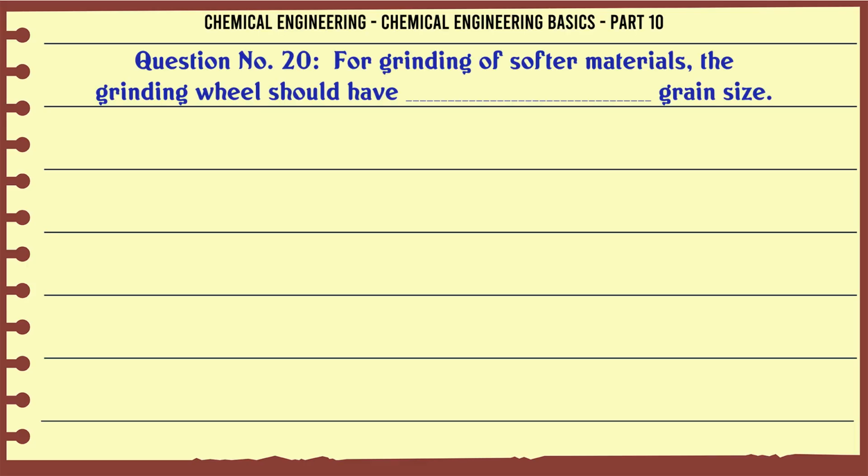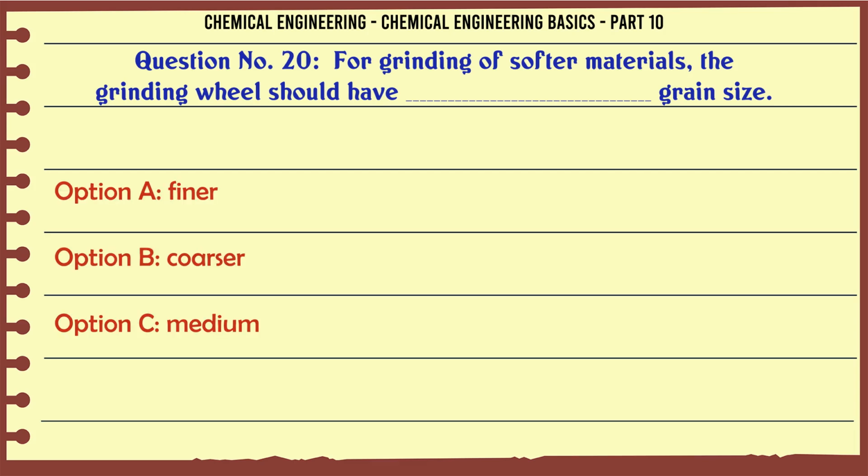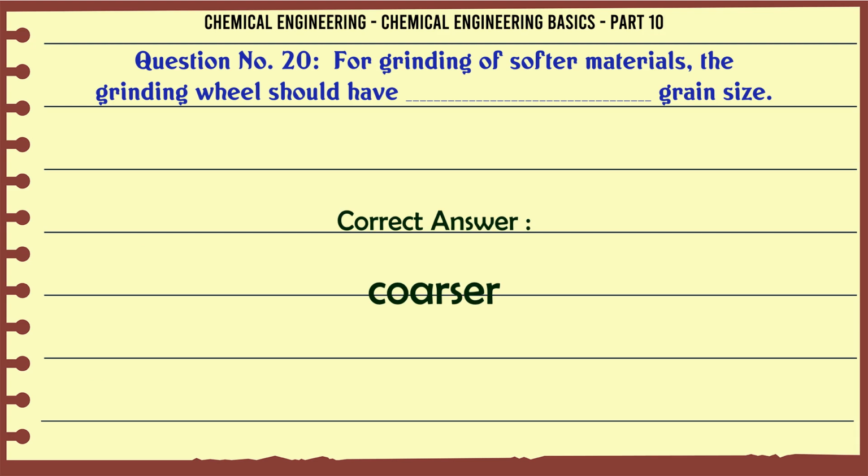For grinding of softer materials, the grinding wheel should have grain size A. finer. B. coarser. C. medium. D. any type of. The correct answer is coarser.